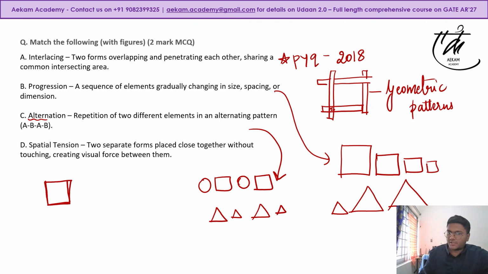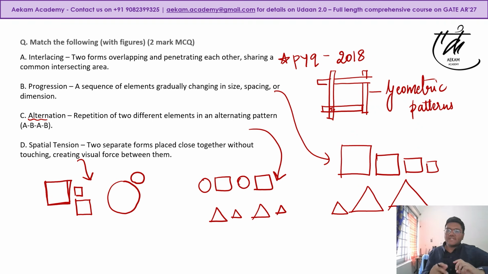You have a square, and you have a small square like this, which creates spatial tension between them. What can be further done is to have a positive and negative space around it. This spatial tension can be in circles also, like this and like this. These are all examples of spatial tension.